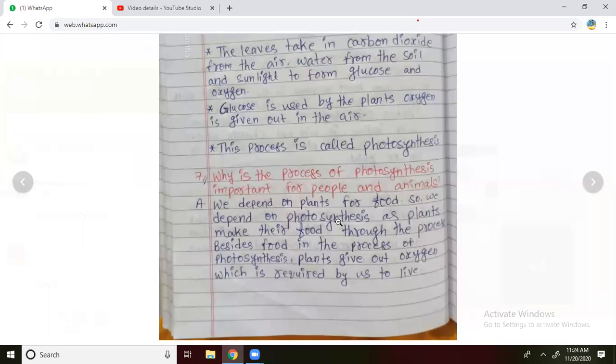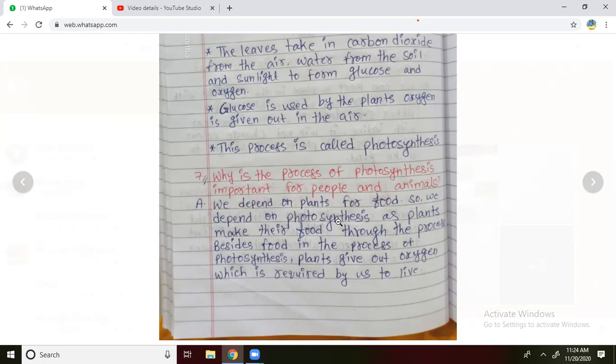Why is the process of photosynthesis important for people and animals? That is our question. Now we are going to answer. We depend on plants for food, so we depend on photosynthesis. Plants make their food through the process of photosynthesis.